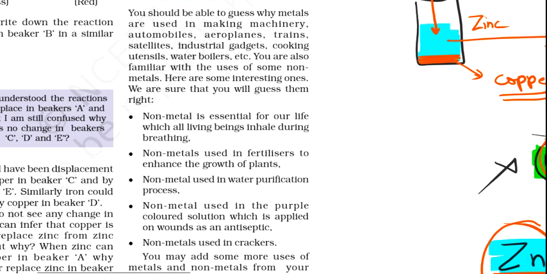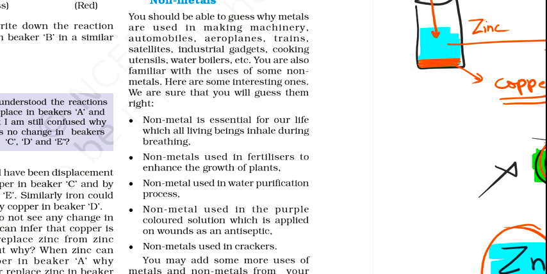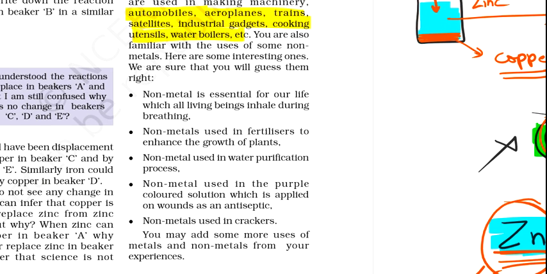There are many uses of metals and non-metals. Some examples of metals: we make trains, automobiles, cars, aeroplanes, utensils, water bottles, etc. These are all made up of metals. But there are a few important non-metals as well. Suppose oxygen, that we inhale during breathing.